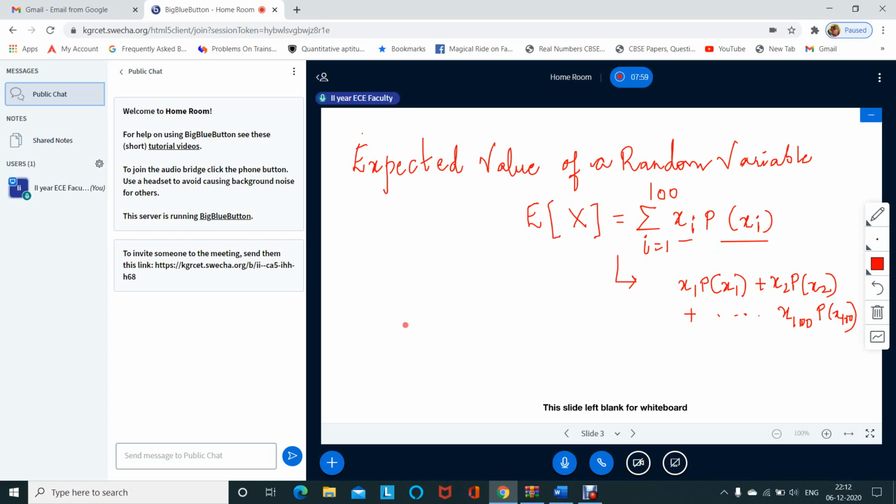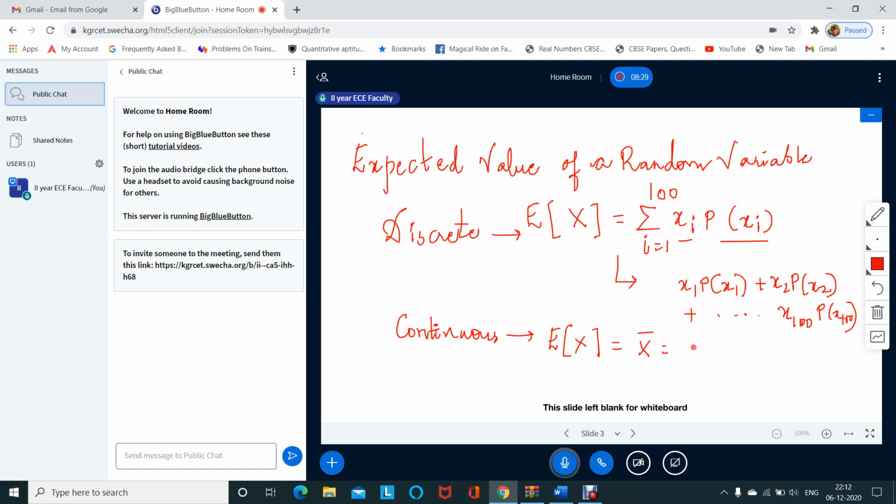Whereas in a continuous random variable, how to write it? We write the same expected value of x, represented by x bar. As it is continuous, I should take integration.